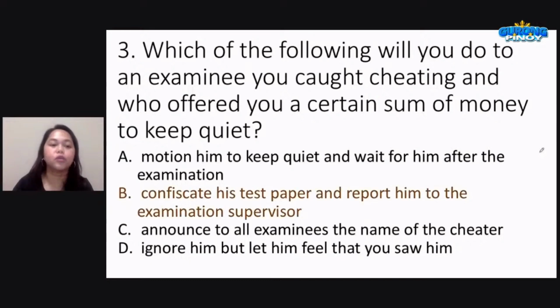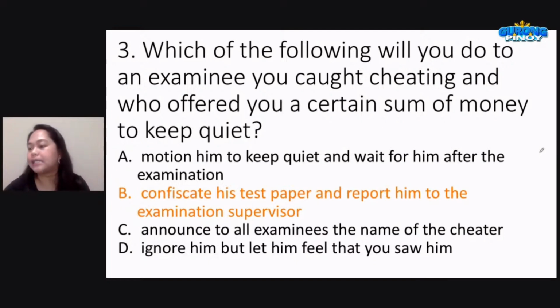The correct answer, of course, would be letter B. Confiscate his test paper and report him to the examination supervisor. You know that he has been cheating and you know na hindi na valid yung kanyang test. So wag mo na siyang pahirapan pa at wag mo na siyang pagurin pa na tapusin pa yung test. Wag na. Kunin mo na lang yung test paper, confiscate it, and report him to the examination supervisor. All right, so that is the correct answer for number 3.